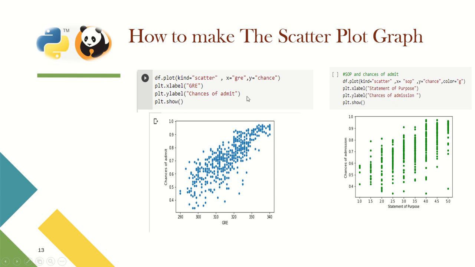That is how we see the scatter plot. Also we use SOP and chance of admit for making a scatter plot graph.